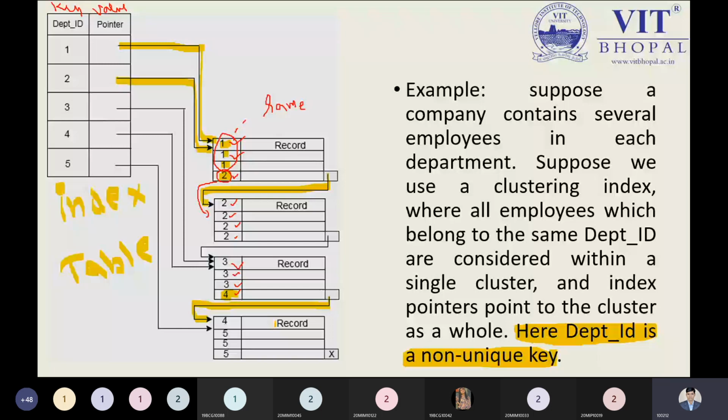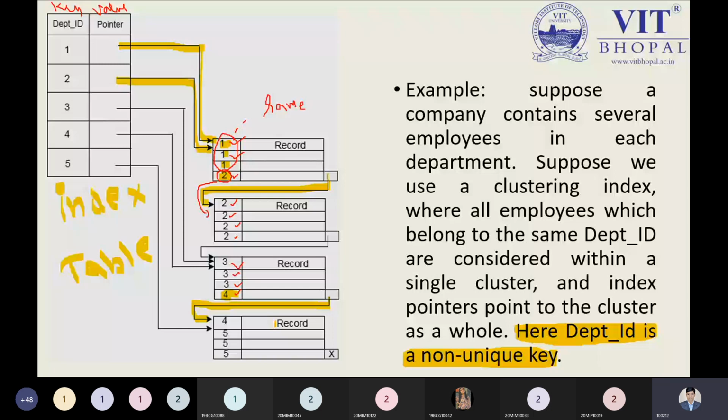If any pointer value or any department ID is not a part of the same group, then it will move to the respective group or respective cluster. So for the 4 we don't have any group, so we move to the next group, where we found that there are lots of 5 department IDs available, but 4 is not. So 4 will be moved to the respective department and this process will go on. This is only an example showing the simple concept of the clustering index.